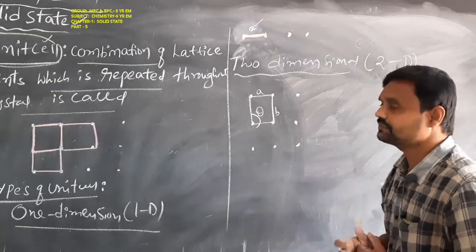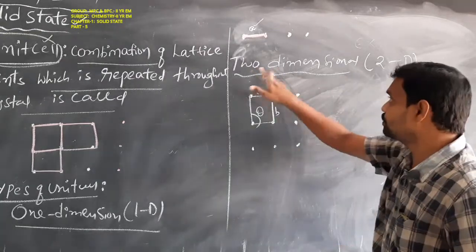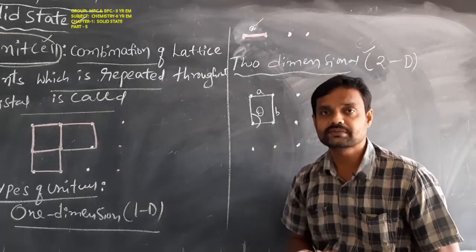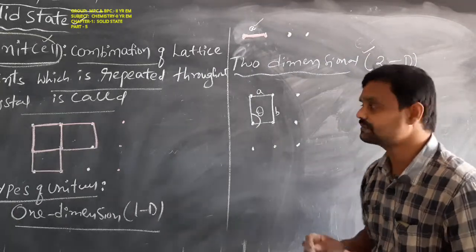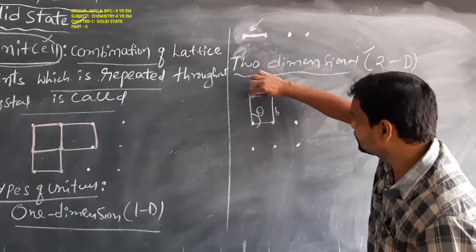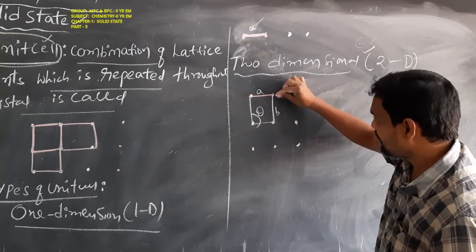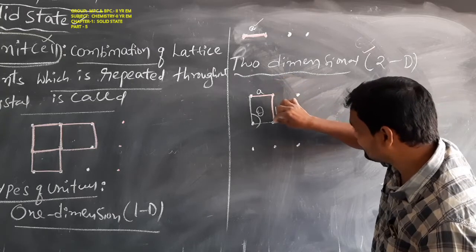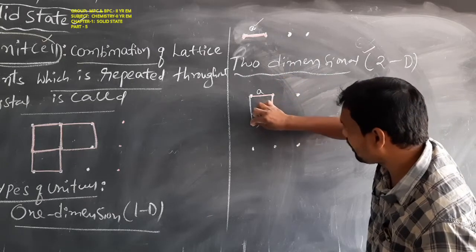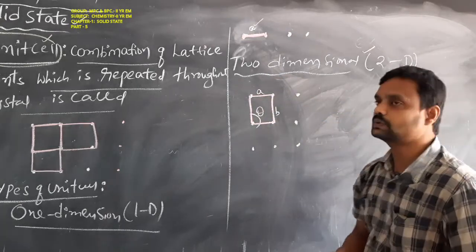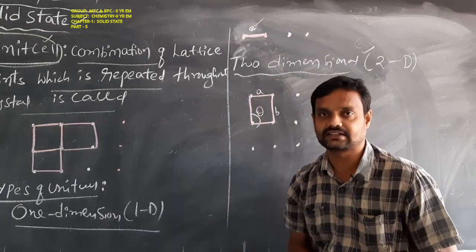Then another type of unit cell is the two dimensional, that is the 2D unit cell. How can we get the two dimensional unit cell? By addition of these lattice points we get the one dimensional, and here addition of these lattice points also. So this is an example of the two dimensional unit cell.